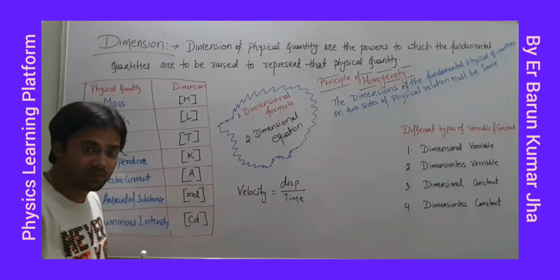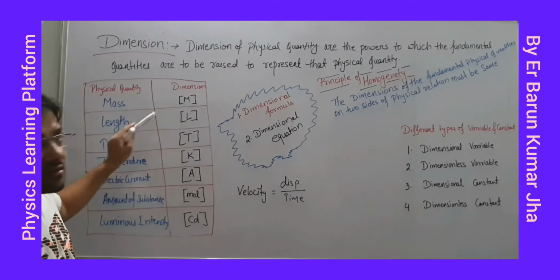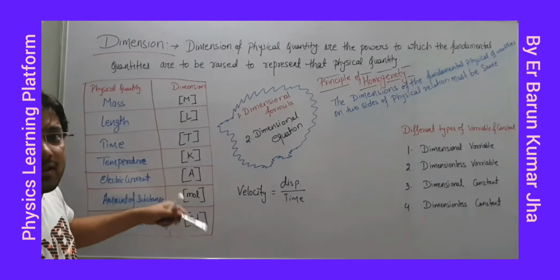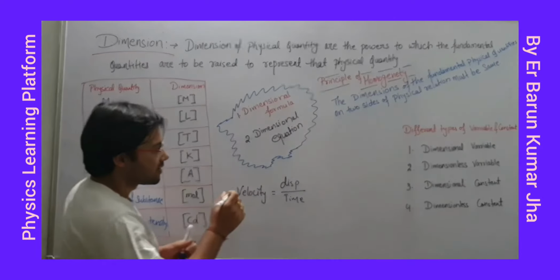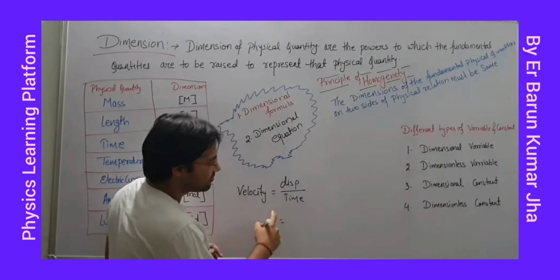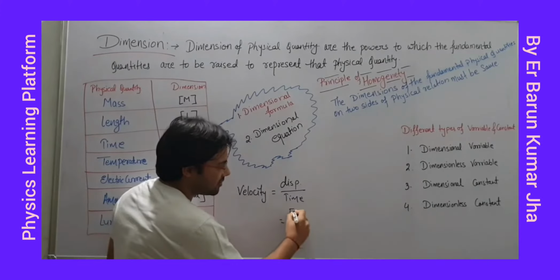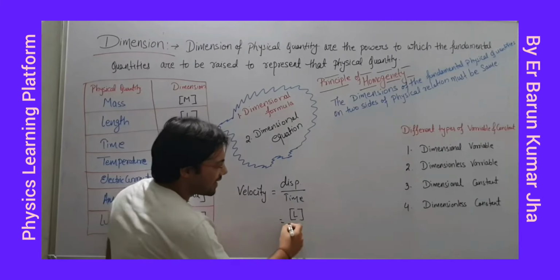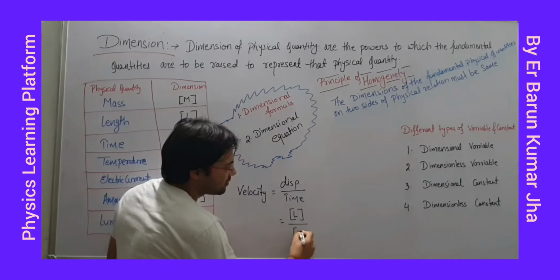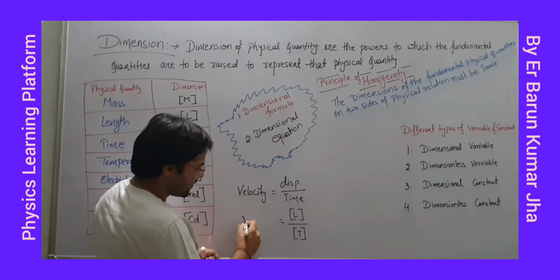Displacement, if you think out of these 7, we'll always measure in length, right? So dimension of displacement is length first. In terms of length we can define. Right? Anything else? No. Time in terms of T. Fine. So velocity,